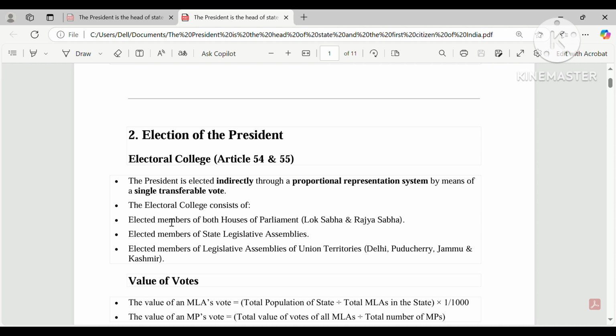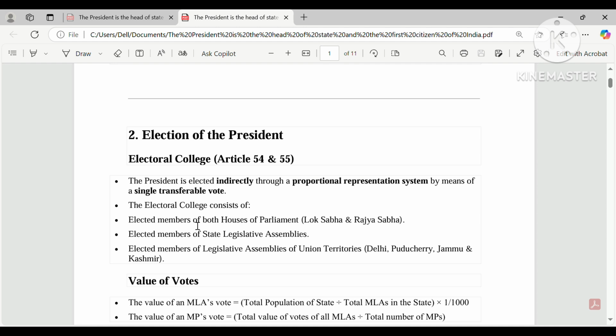Okay, very precise and to be accurate, elected members of both houses of parliament. You should know that when we say the Houses of Parliament, it includes Lok Sabha and Rajya Sabha both. Elected member means the member who contested the election and won, and they are present in Lok Sabha and Rajya Sabha. If they are members of Lok Sabha and Rajya Sabha, they elect the president.